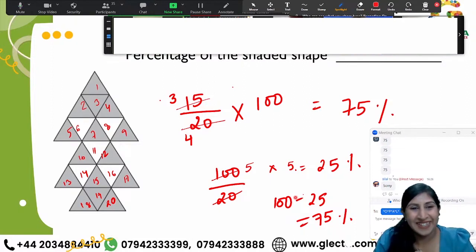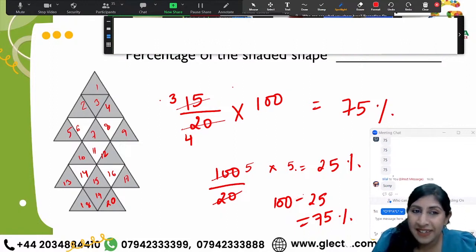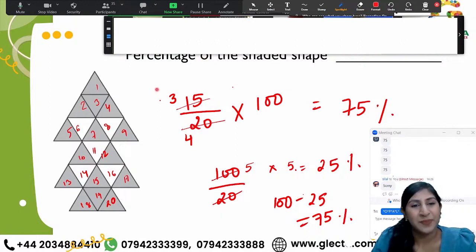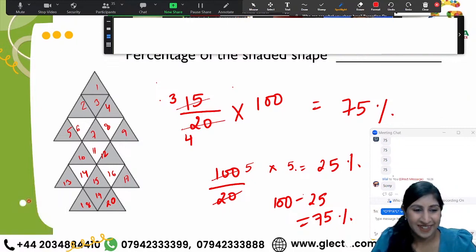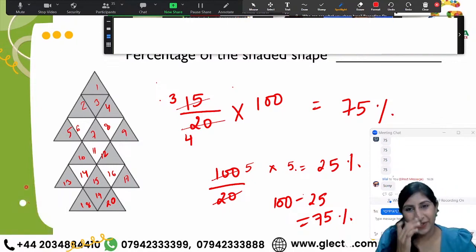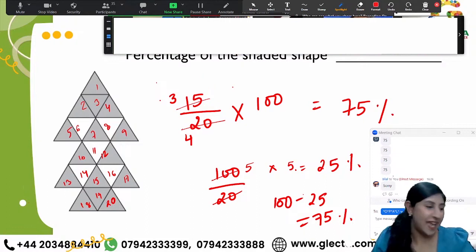What's your real name? I'm not sure. I'm sure it's not Samsung. Sorry? How do you spell your name? Mehmet. Quite a unique name. I'm hearing that name for the first time. Okay, Mehmet, do you know the meaning of your name? Nice, nice. Nice name, Mehmet. Okay, thank you for the explanation.